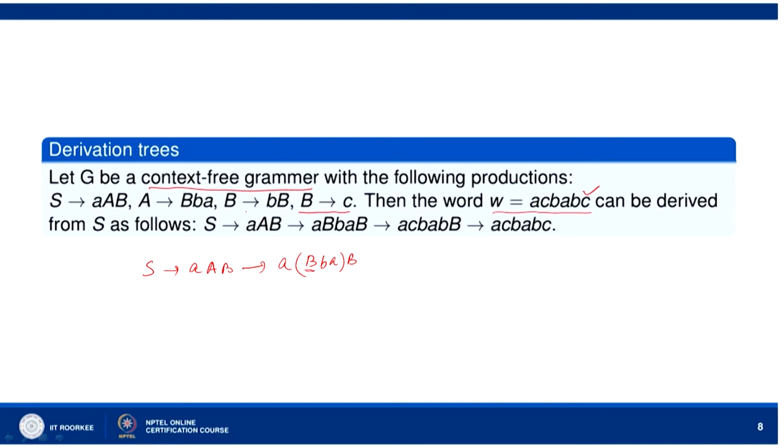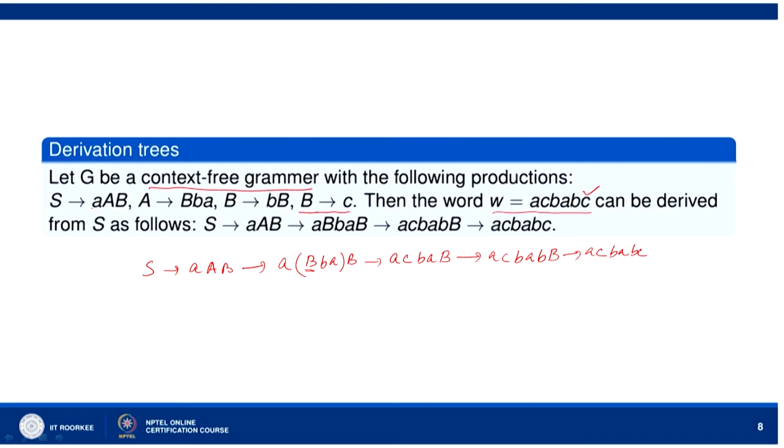What we should use, because we want AC, yeah, for this we can use this B goes to C. So, for this B we use B goes to C. So, we have AC, BA and B. And for this B, now if you use B goes to C, then we will not reach here. So, for this B we use BB. So, AC, BA, BB. So, we have AC, BA. Now, we want BC. So, we can go to now AC, BA, BC.